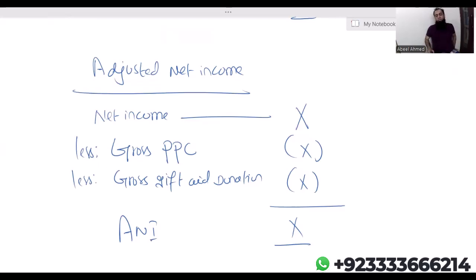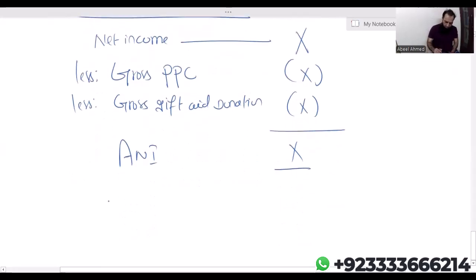Now, the question is, what is the benefit? What is the reason for calculating this adjusted net income? Let me tell you the reason. If ANI, adjusted net income, is more than 1 lakh, then personal allowance reduces.